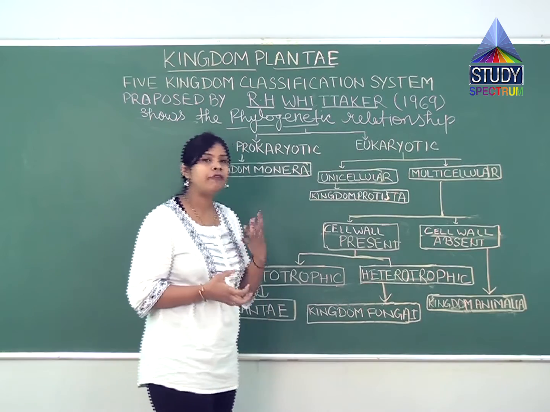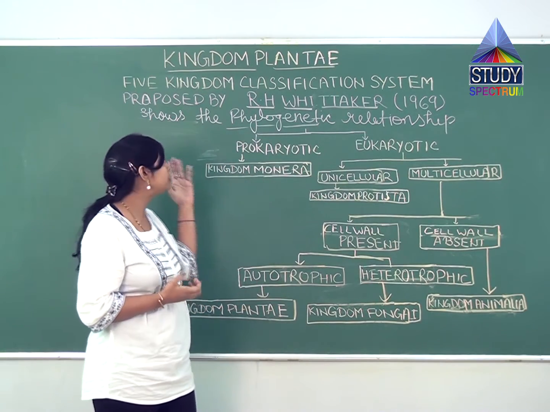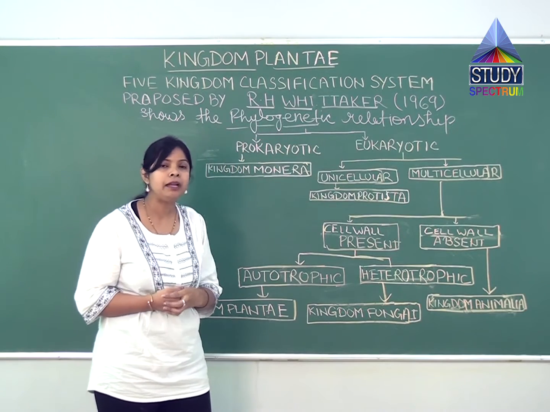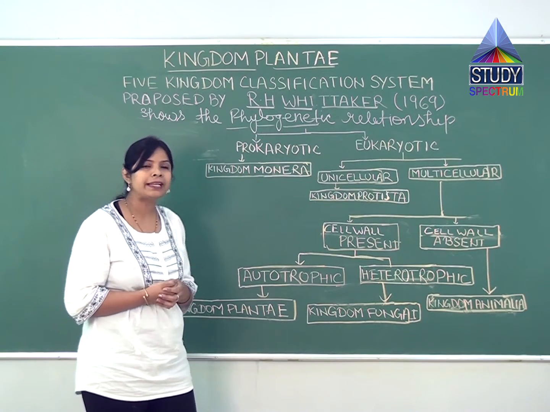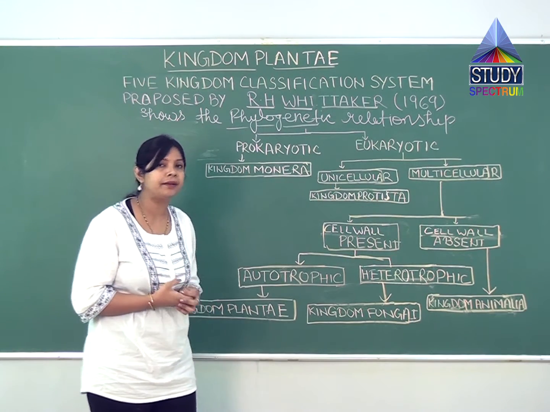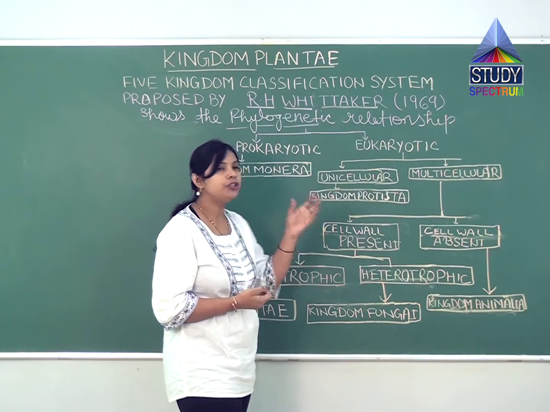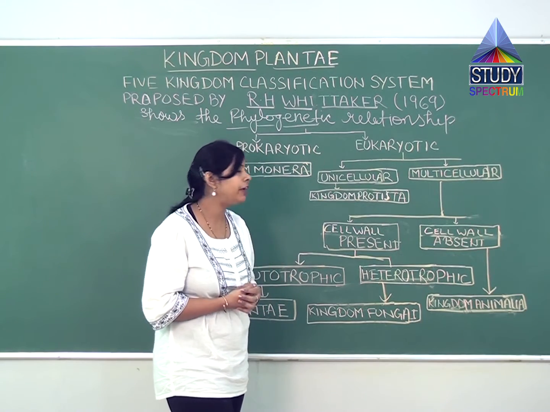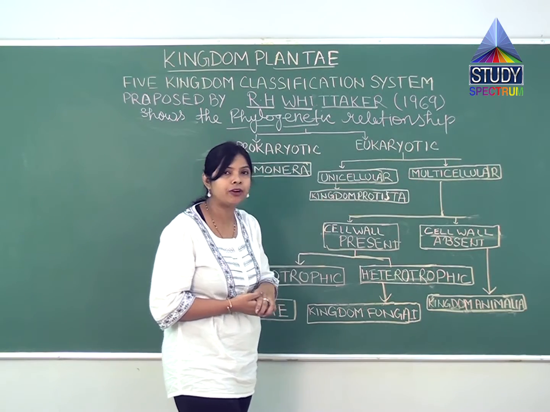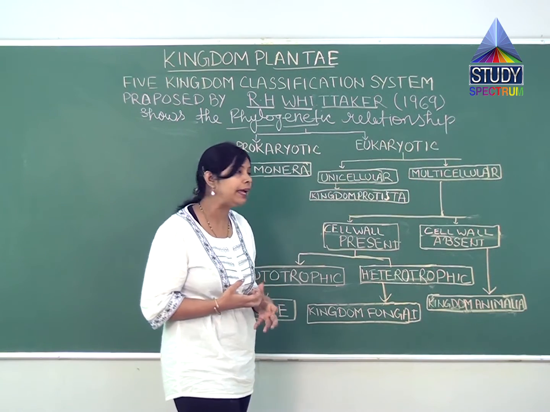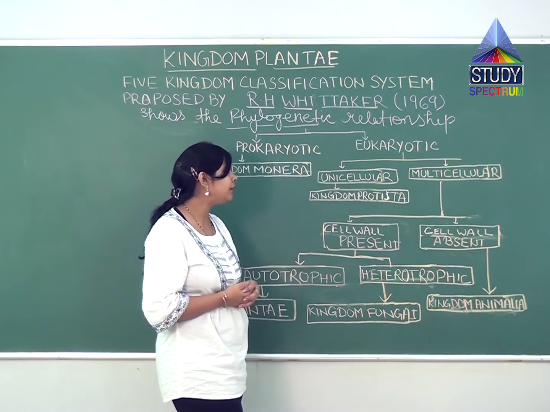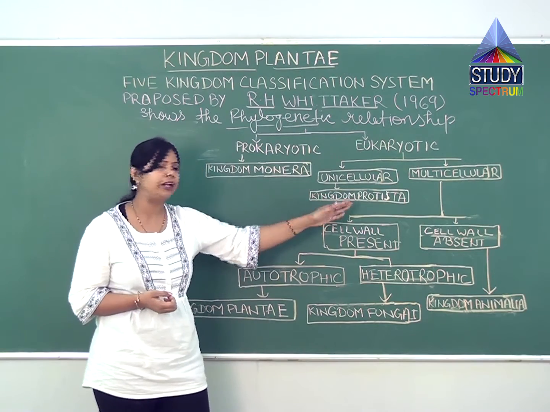So it was all about the five kingdom classification system which was proposed by R.H. Whittaker, and he took the phylogenetic relationship of organisms. So what was the criteria for that? It was the cellular organization, meaning whether the organism is prokaryote or eukaryote. Then if the organism is eukaryotic, he saw what kind of cellularity they show, whether unicellular or multicellular. If the organism is unicellular, it will come in the category of kingdom Protista.